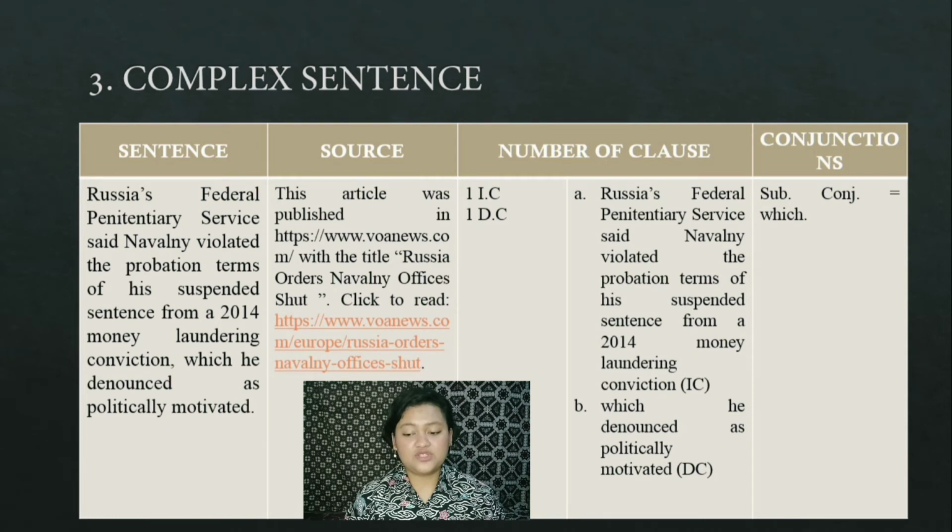The independent clause is Russia's Federal Penitentiary Service said Navalny violated the probation terms of his suspended sentence from a 2014 money laundering conviction, and the dependent clause is which he denounced as politically motivated. There's a subordinating conjunction, which.